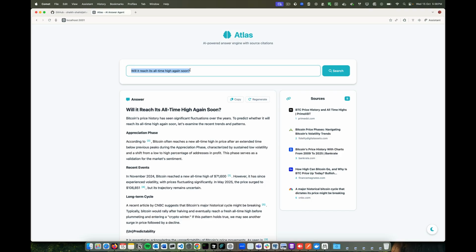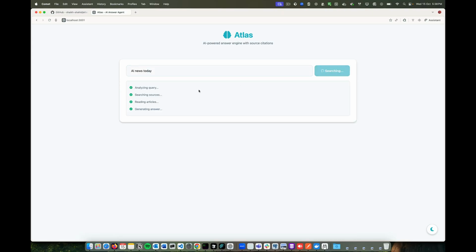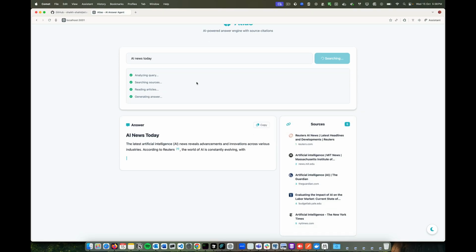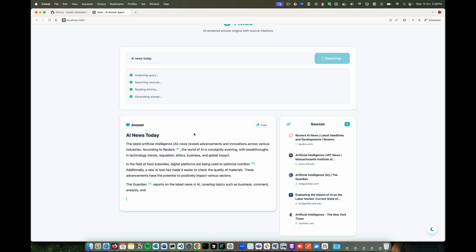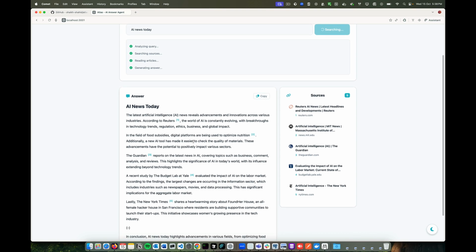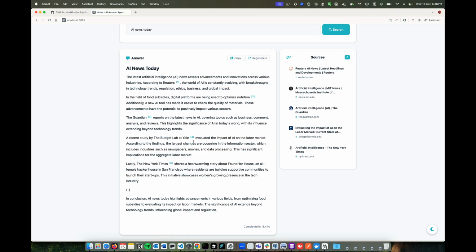Let's ask another. Right now, it detects that this is not related to Bitcoin. It's going to drop the old context and start a new context, and try to fetch results that are related to AI, or whatever query you ask. And yeah, it tries to do it a little faster.